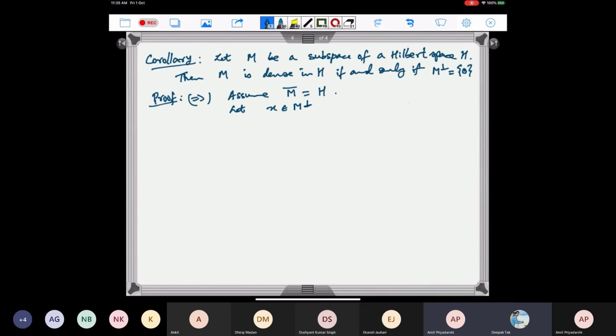So if x is orthogonal to M, we first take a sequence. Because M closure is equal to H, there exists a sequence xn in M such that xn converges to x.